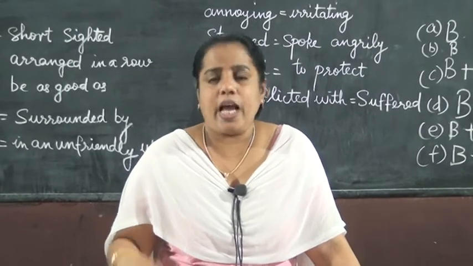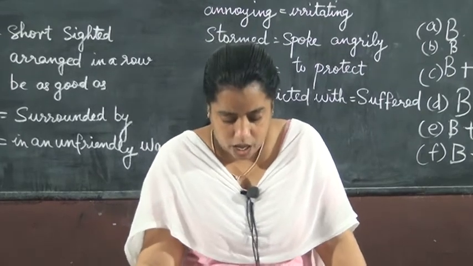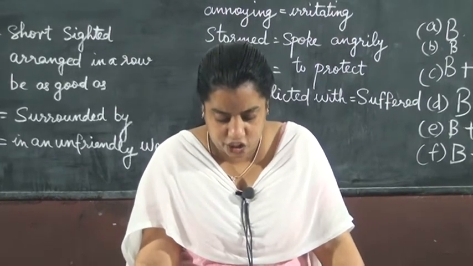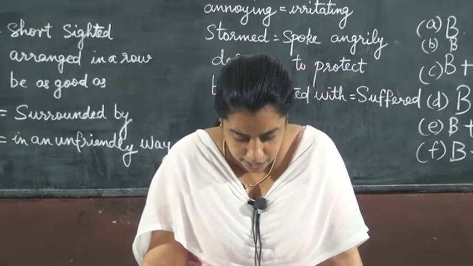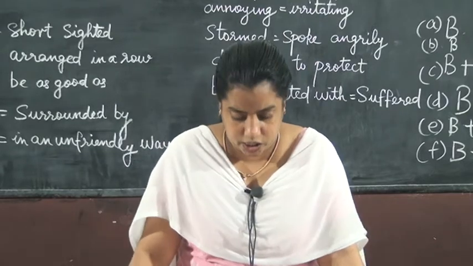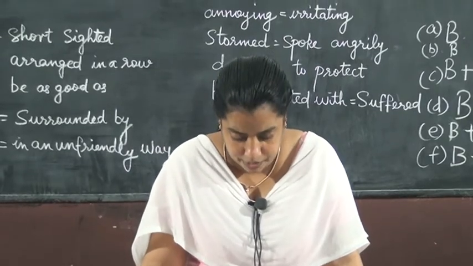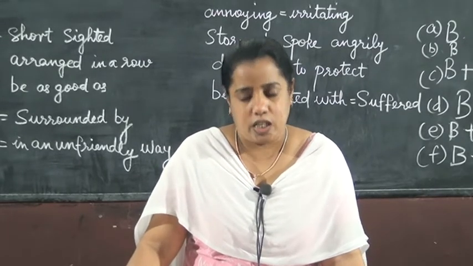So pleasant and unpleasant things happened on that day. Heidi met the French teacher. The French teacher's name is Mademoiselle Raymond. Mademoiselle is a French word. That's the name of that teacher.